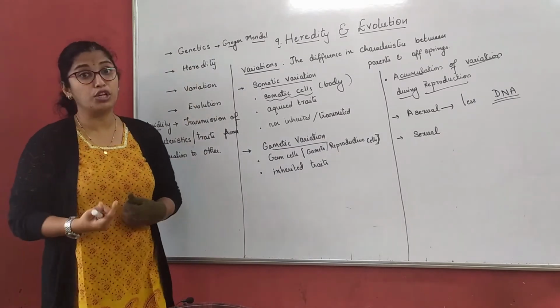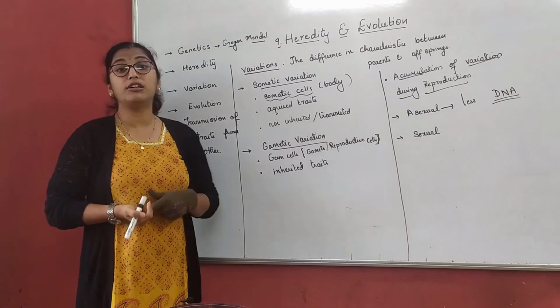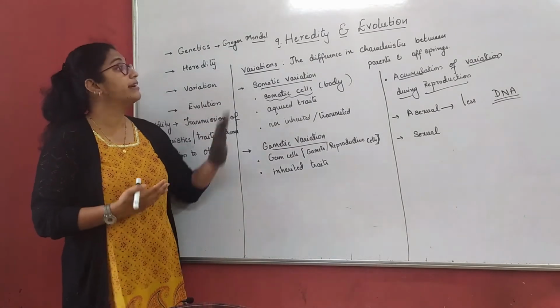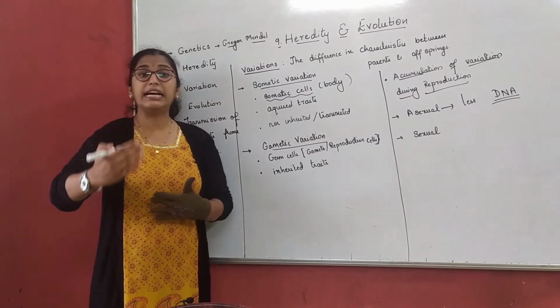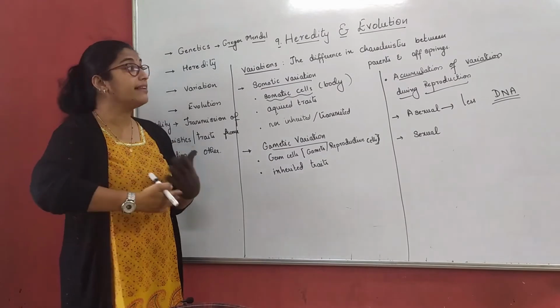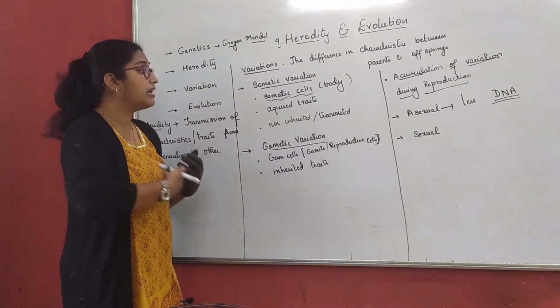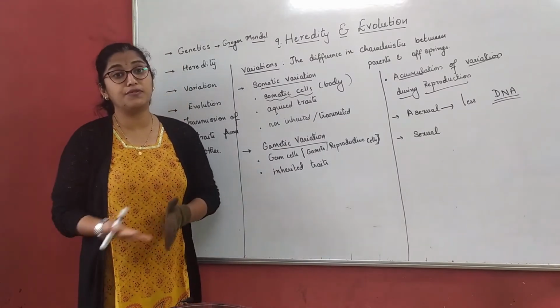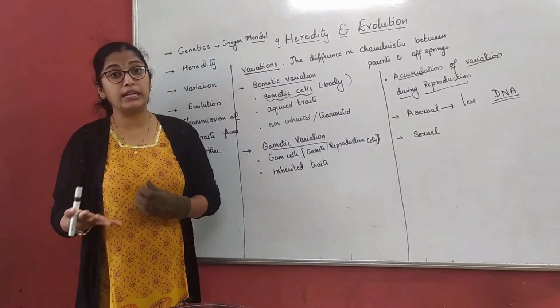One main thing I forgot to inform you is that Gregor John Mendel is called the father of genetics. Why? Because he made many discoveries in genetics and gave a clear picture of what a trait is and how traits are transferred from one generation to another.